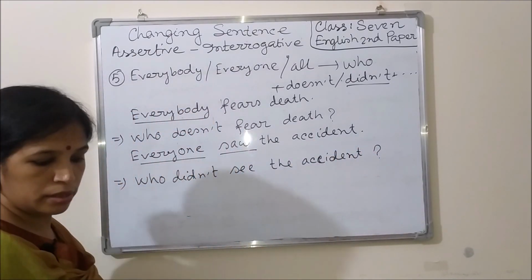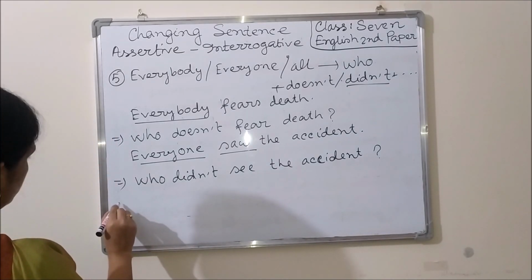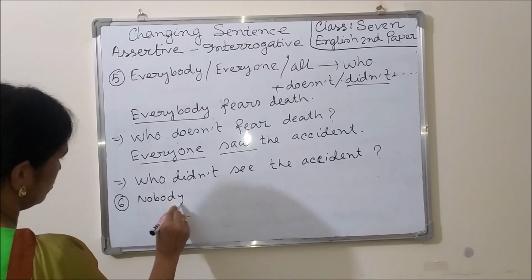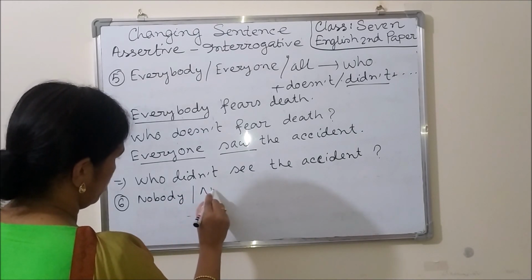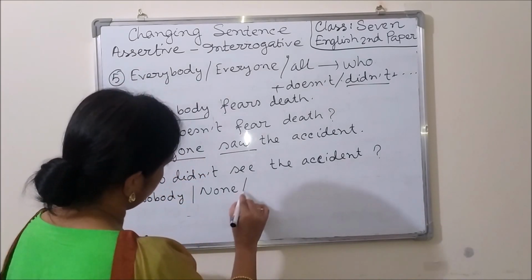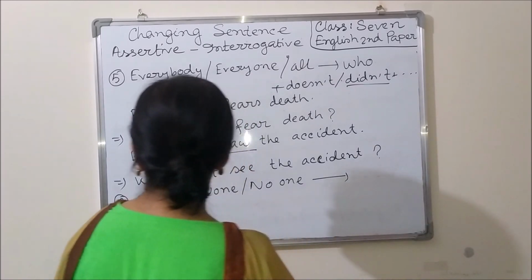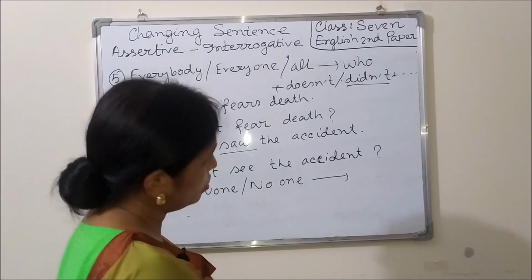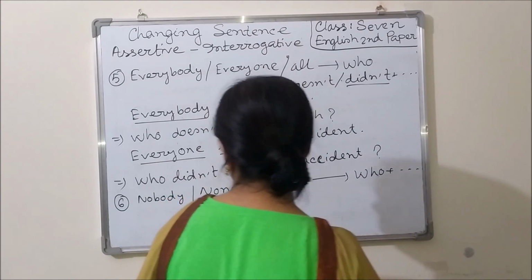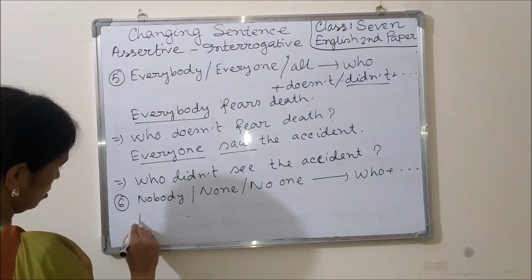Okay, dear learners, come to the next rule. Rule number 6. Nobody or none or no one. Then we have to use who plus the rest part of the sentence. Okay, let us see the example.